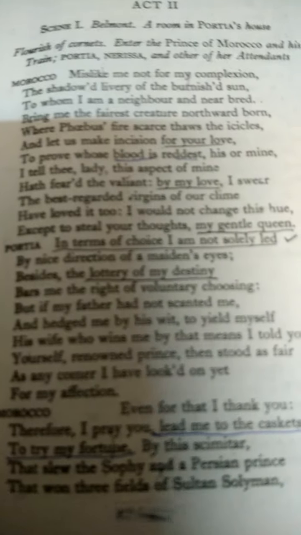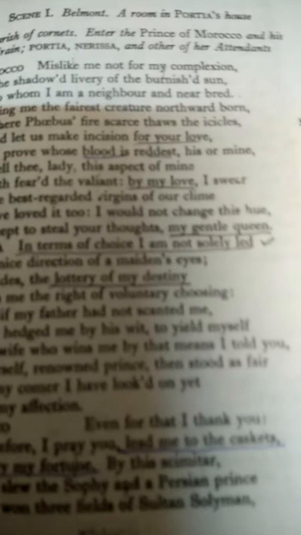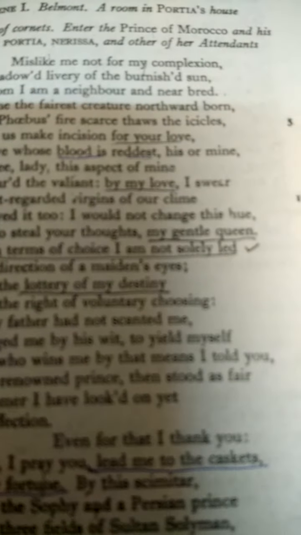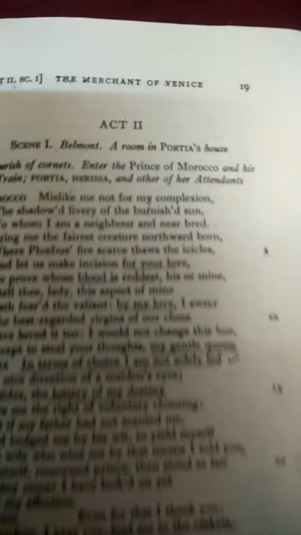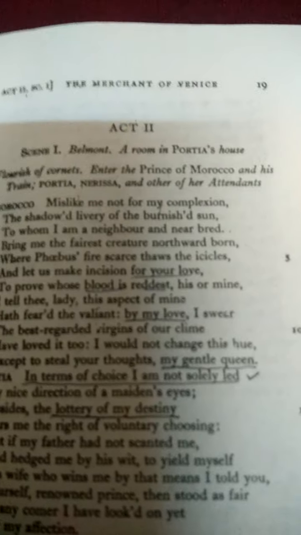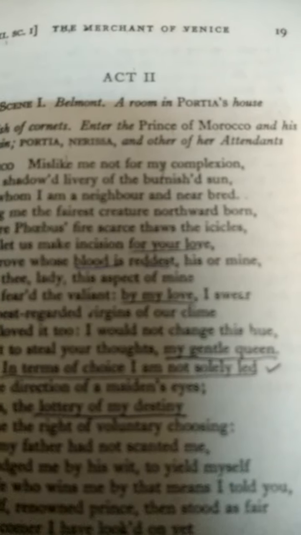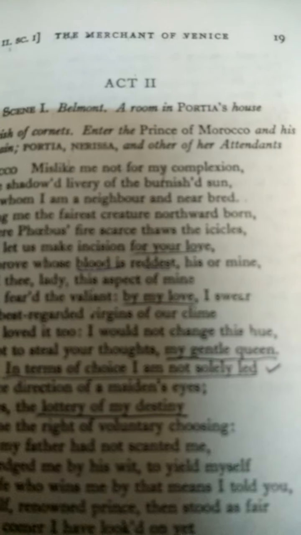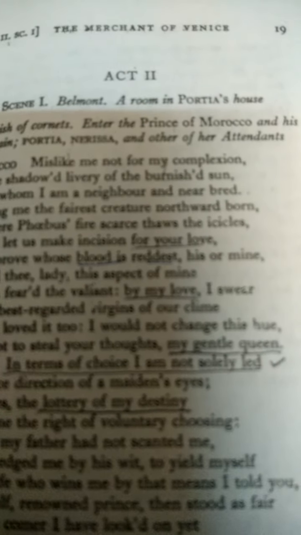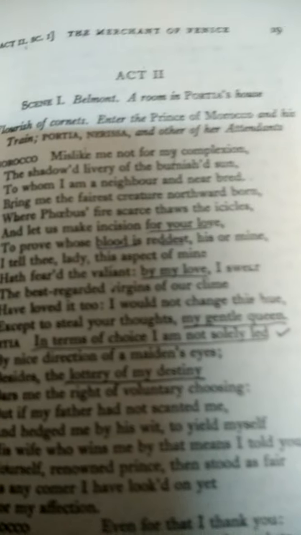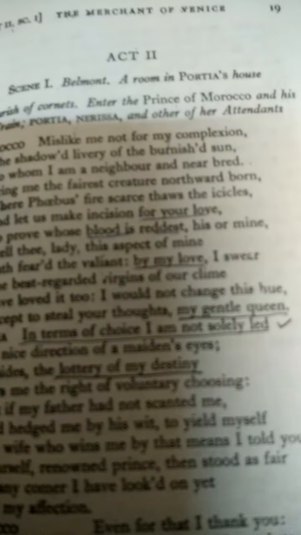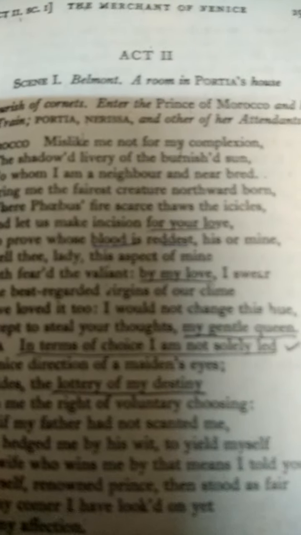See this verbal irony when, thrice in his utterance, he says my love. You see his address and his confidence level: he addresses her as my gentle queen and by my love. Thrice he has addressed Portia like this.